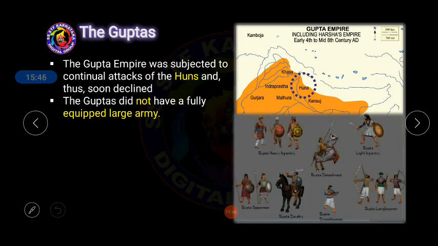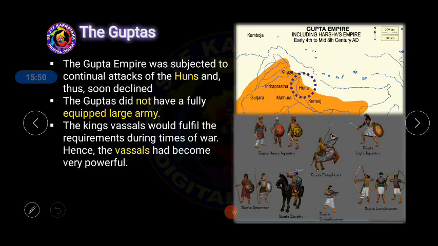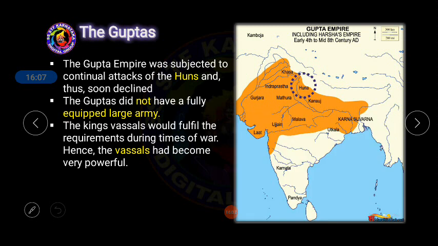Next one, the Gupta Empire was subjected to the continual attack of the Huns and thus soon declined. The Gupta did not have a fully equipped large army, and the king's vassals could not fulfill the requirement during the time of the war. Now they are saying why the Gupta Empire came to an end.